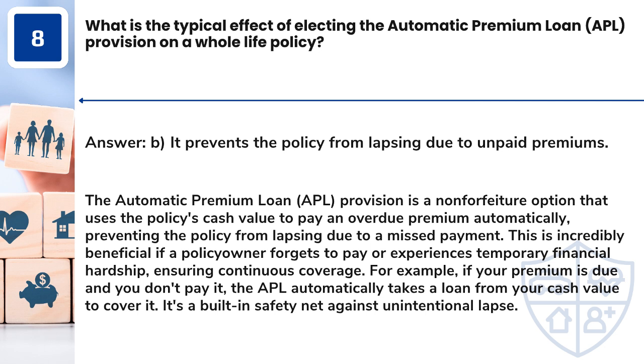The automatic premium loan, APL, provision is a non-forfeiture option that uses the policy's cash value to pay an overdue premium automatically, preventing the policy from lapsing due to a missed payment. This is incredibly beneficial if a policy owner forgets to pay or experiences temporary financial hardship, ensuring continuous coverage. For example, if your premium is due and you don't pay it, the APL automatically takes a loan from your cash value to cover it. It's a built-in safety net against unintentional lapse.